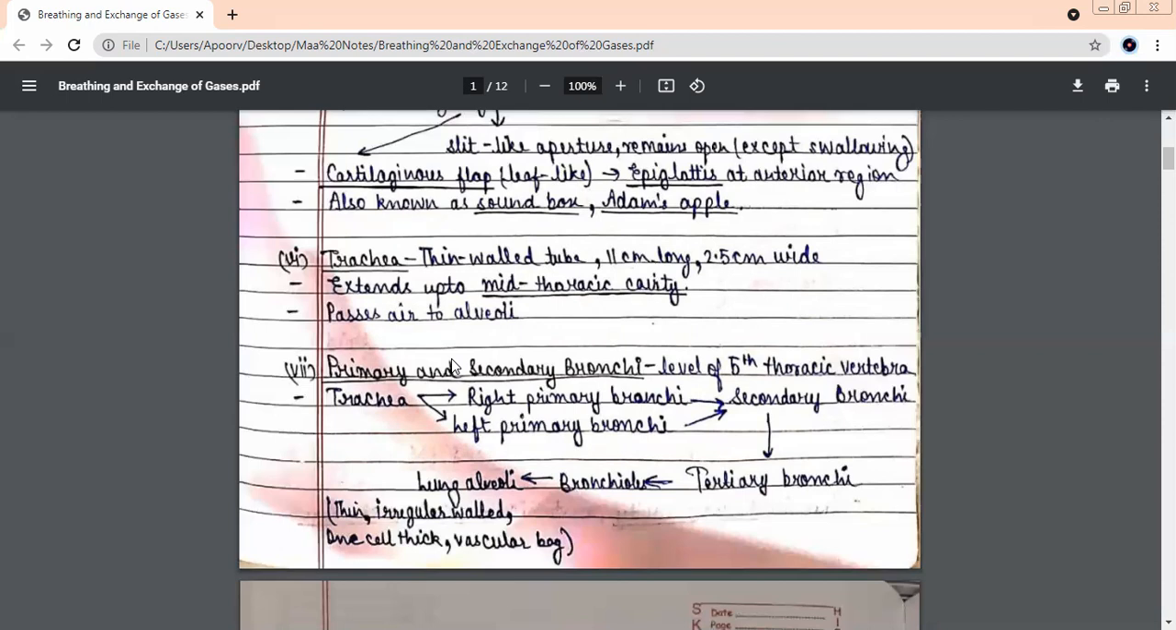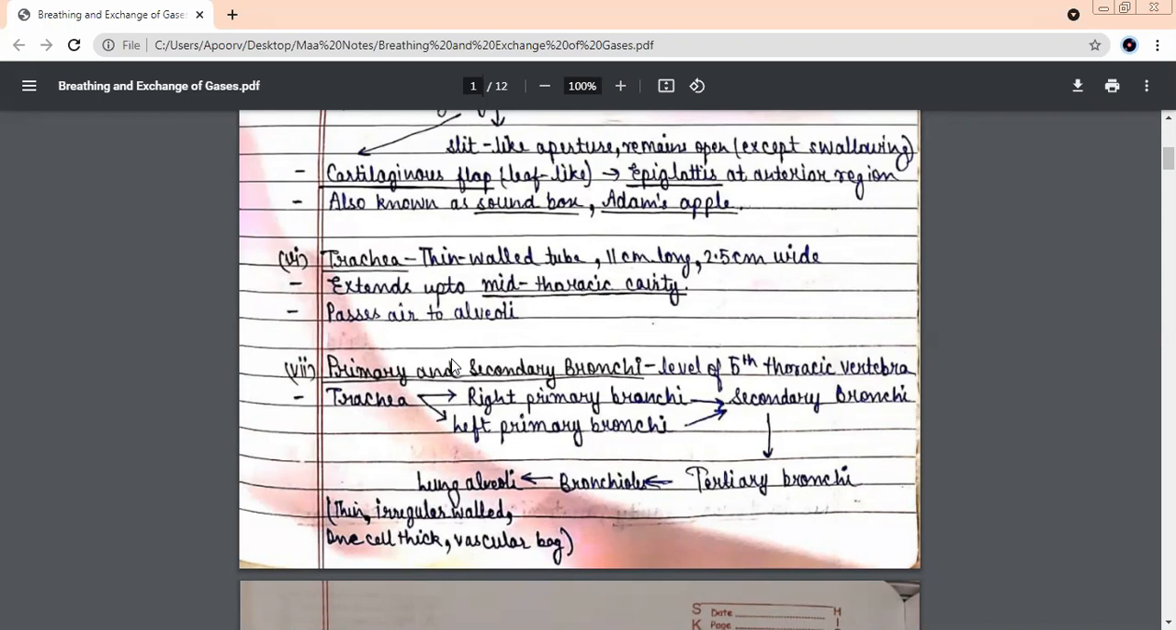Those bronchi which are present in the right lung, what are they known as? Right bronchi. And those which are in the left lung, what do you call them? Now imagine, beta, the trachea is a single tube. It is coming down as a single tube. But when it reaches its end, it has to enter the lungs. But how many lungs are there? Two. There are two lungs.